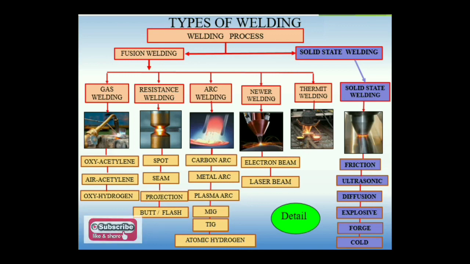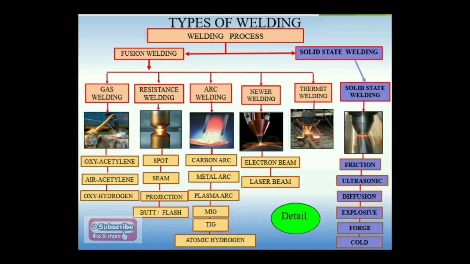Second one, seam welding process. Generally the point contact from the electrode is converted into roller contacts. So that is continuous spot welding, or you can say the seam welding process. In the automobile industry, seam welding is carried out because it makes a continuous joint onto the sheet metals.